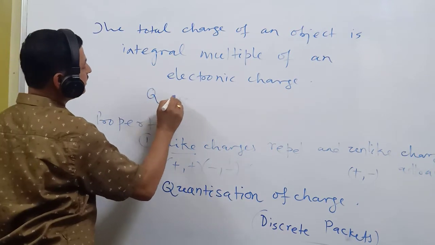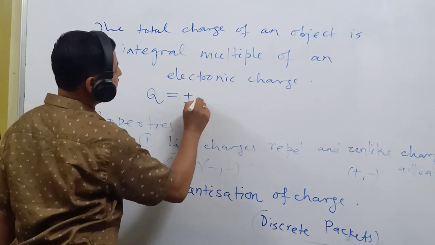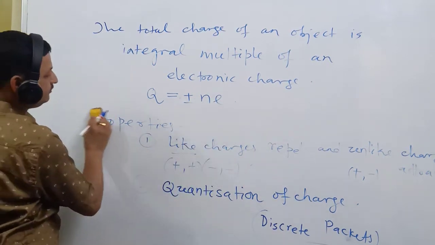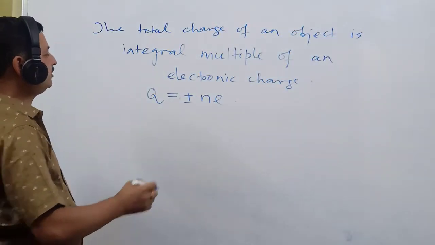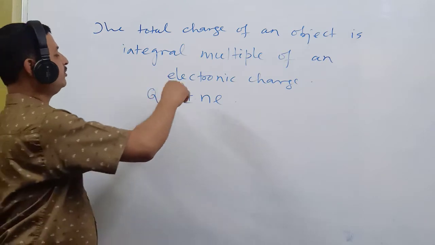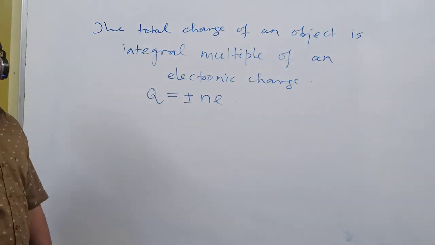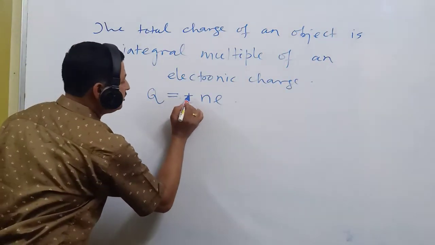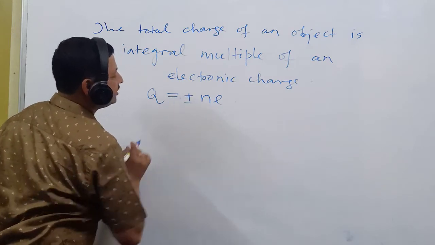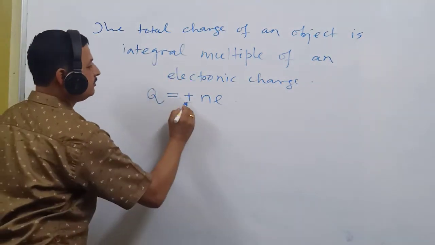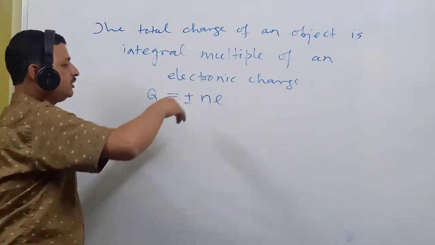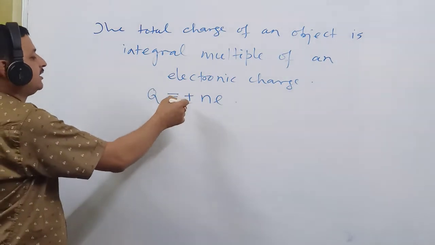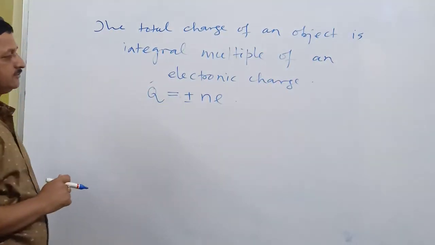mathematically it is written like this: Q equals plus minus Ne, where Q stands for the total charge of the object, N stands for the number of electrons or number of protons, and e stands for the charge of an electron. Here, plus Ne means protons, minus Ne means electrons. So both positive and negative charges constitute the object. So this is the total charge.